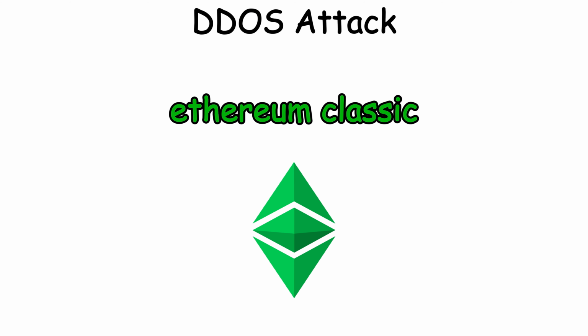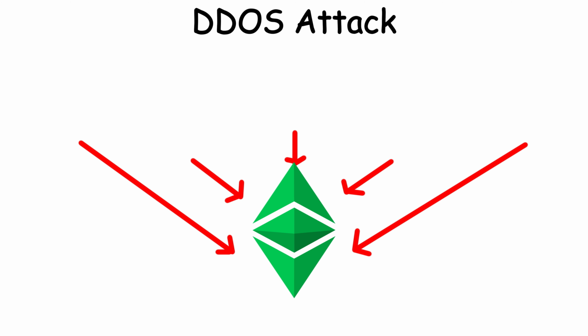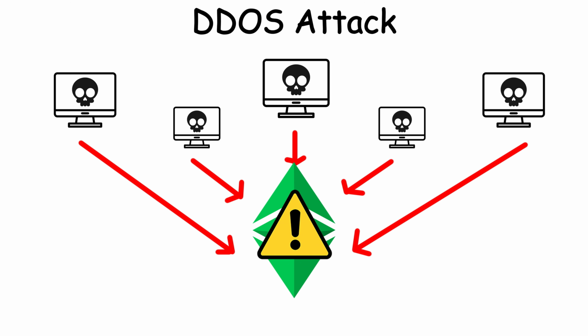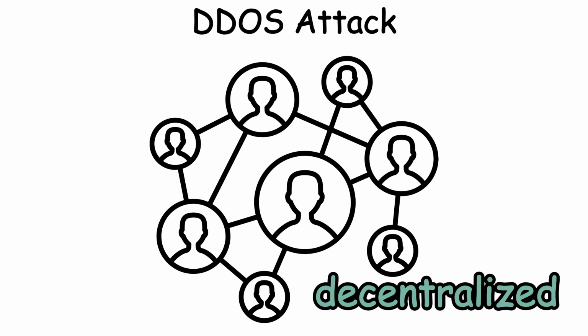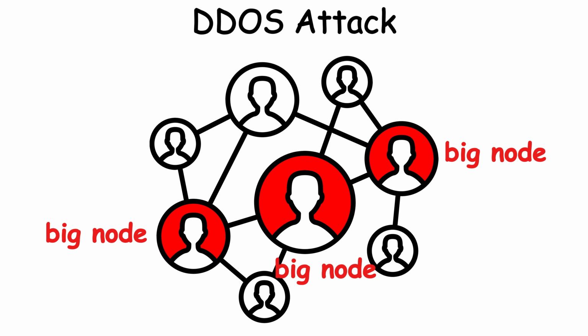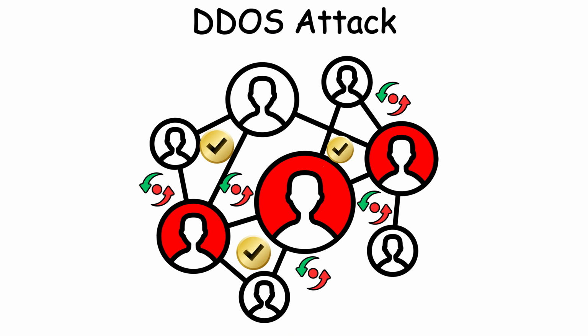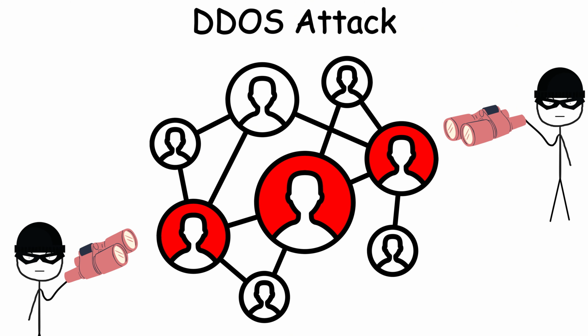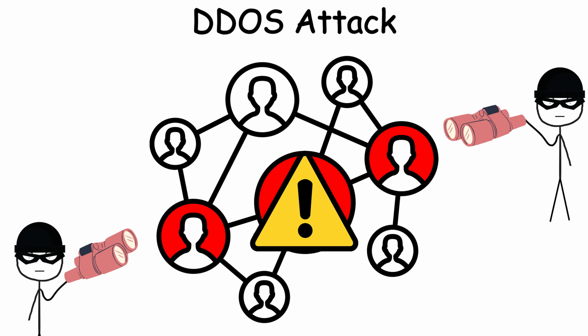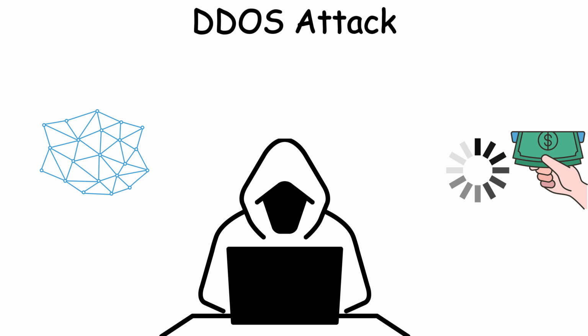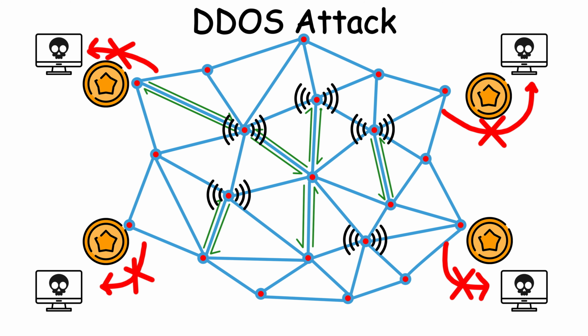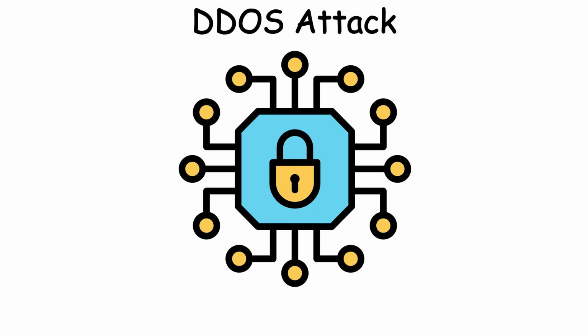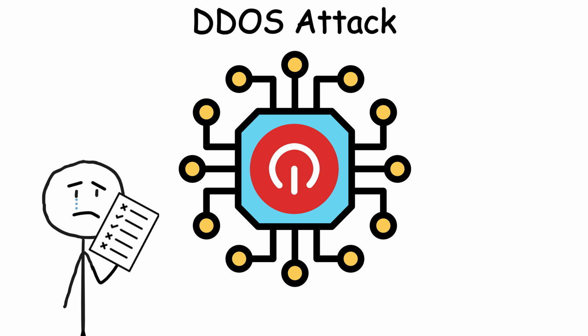In 2020, the Ethereum Classic network suffered repeated DDoS attacks, slowing transaction speeds to a crawl. Even though blockchains are decentralized, many depend on a few big nodes for syncing and verifying transactions. Attackers target these nodes to disrupt trading on exchanges, delay withdrawals, or force networks to spend time and money defending instead of improving. While a DDoS won't steal your crypto directly, it can freeze you out exactly when you need to trade or move funds.